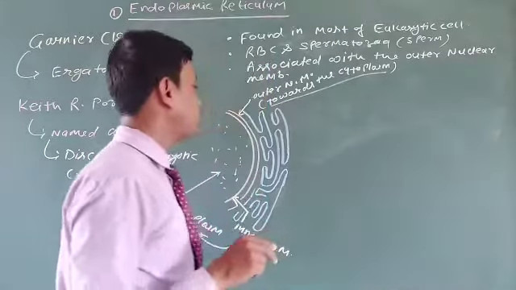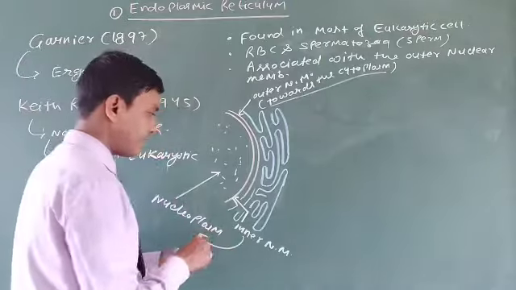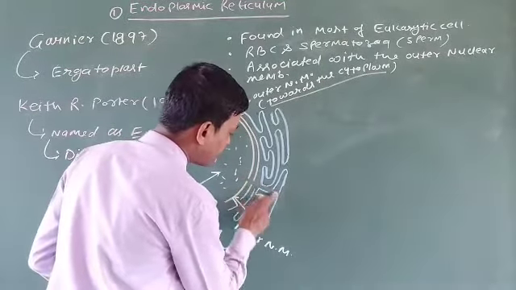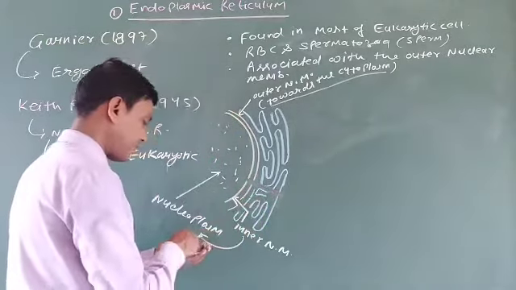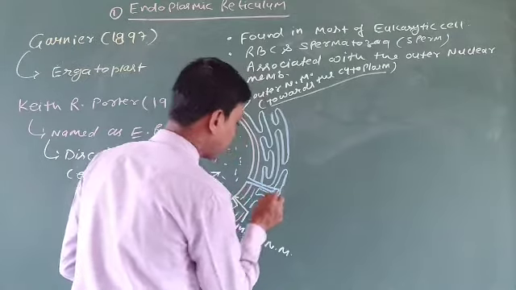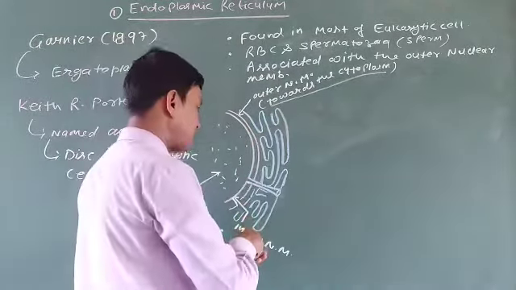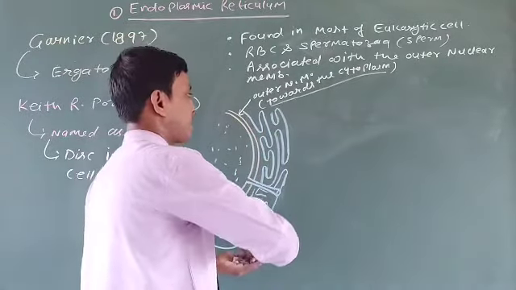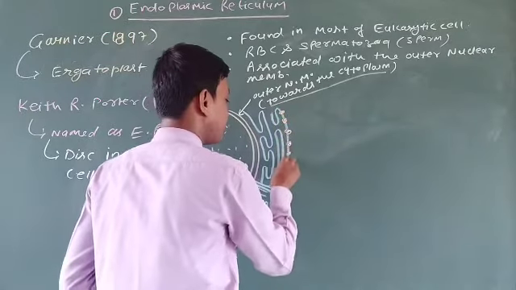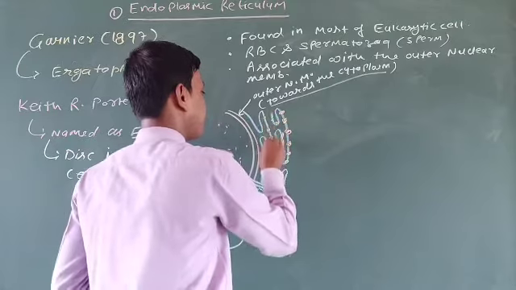Basically, two types of endoplasmic reticulum can be seen. Listen, in the nuclear membrane there is a pore, known as the nucleopore, associated with the endoplasmic reticulum. This is the nucleopore. The rough endoplasmic reticulum has ribosomes.